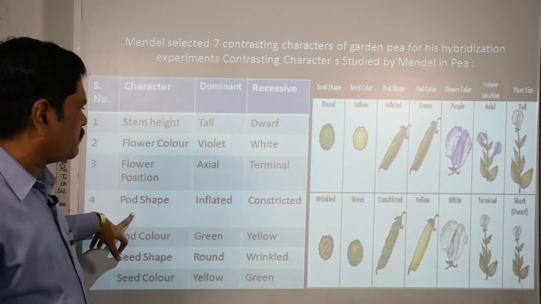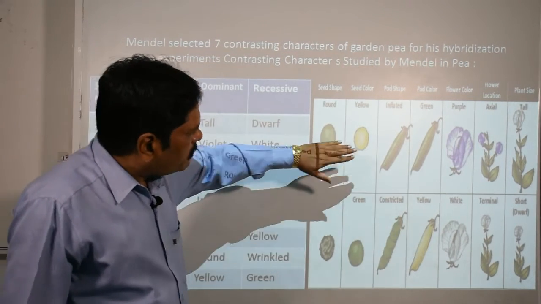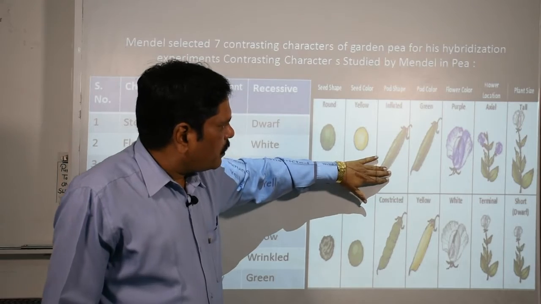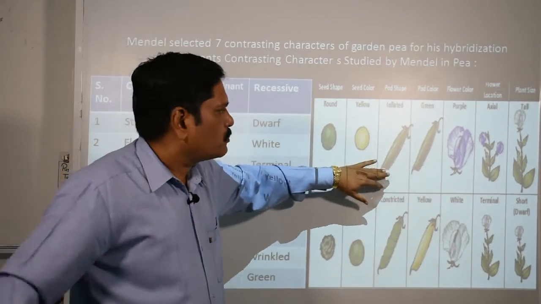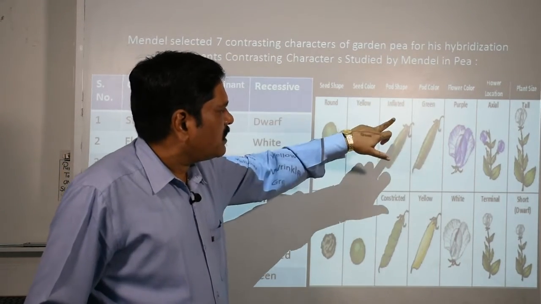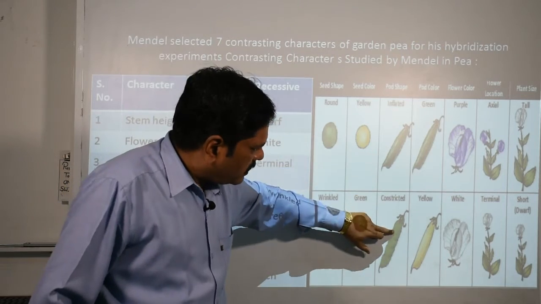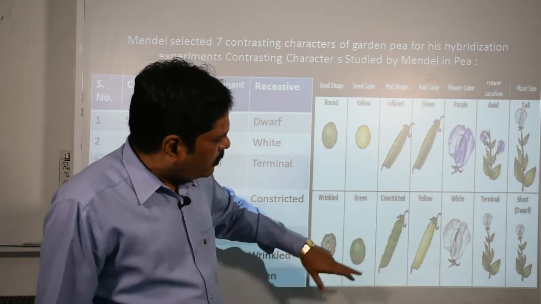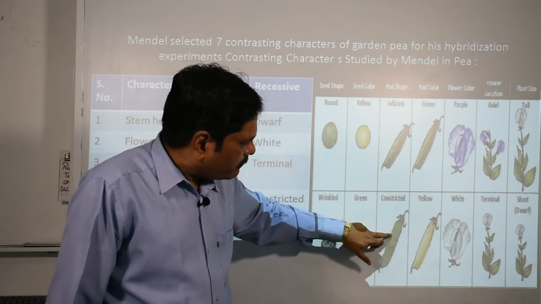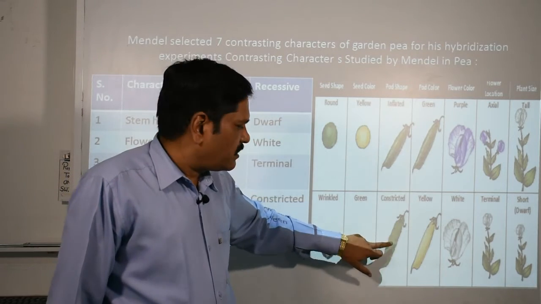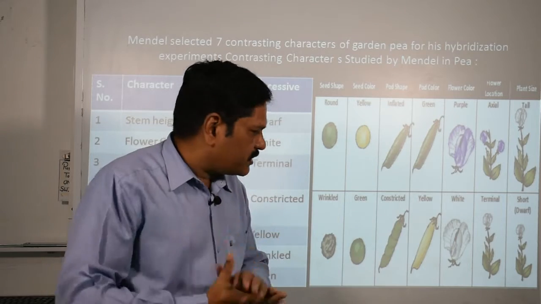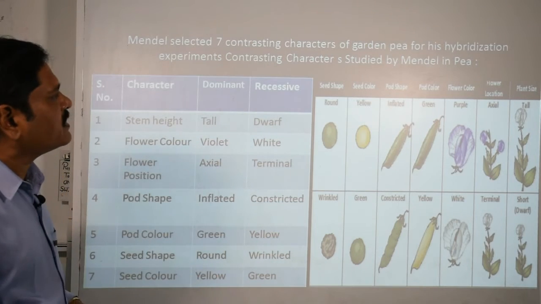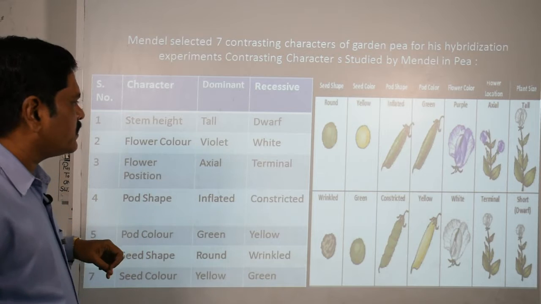Then the pod shape. The pod which is inflated, with no constriction or grooves observed externally, is dominating, and where constrictions are there, so that from outside you can identify the seeds inside it, that is the recessive one.